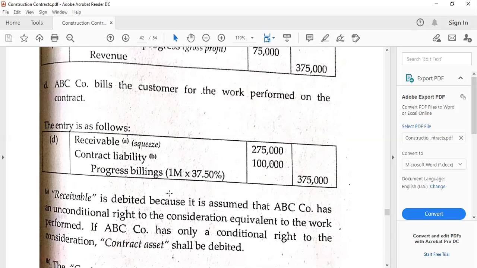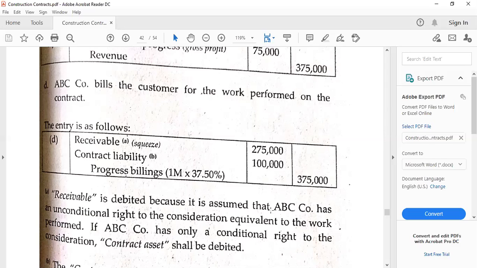So we assume this is unconditional, which also means that for this to be conditional, this has to be written or provided in the problem. So we'll just have to debit the receivable, which is actually the squeeze amount. Progress billings is actually based on the percentage unless it is given in the problem, like the value.